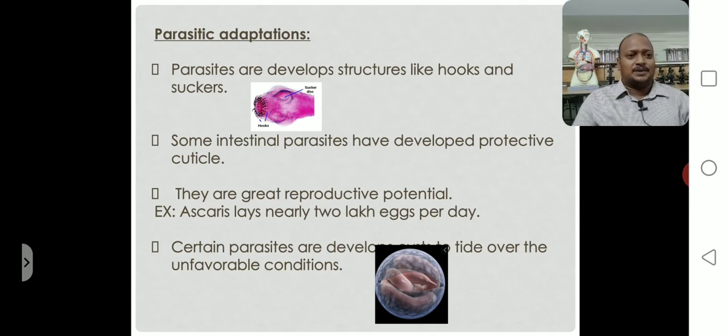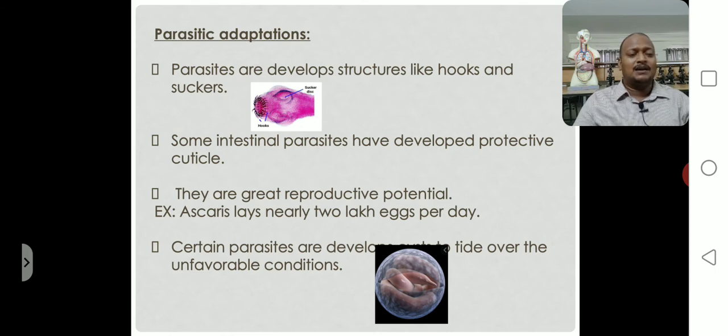Parasitic adaptations. Parasites live either on the surface of the host body or inside the host body. A parasite that lives in the host body successfully completes its life cycle and also causes diseases. How do parasites successfully complete their life cycle in the host body?